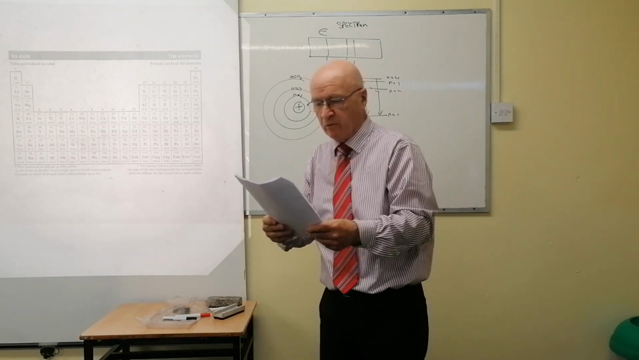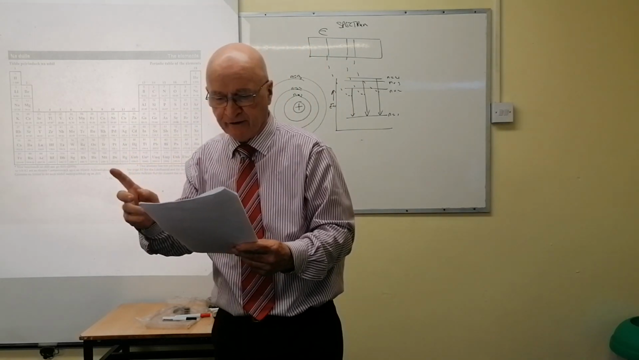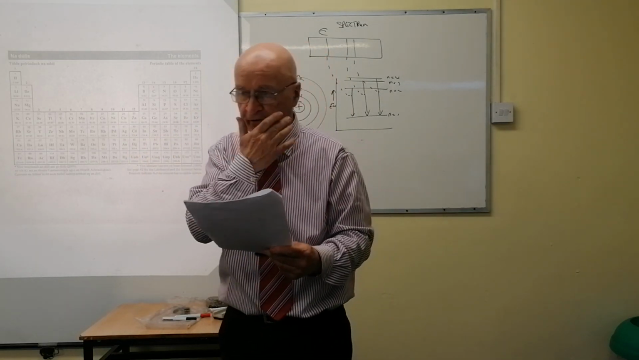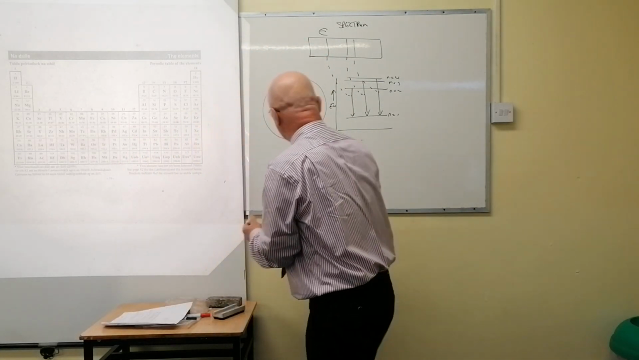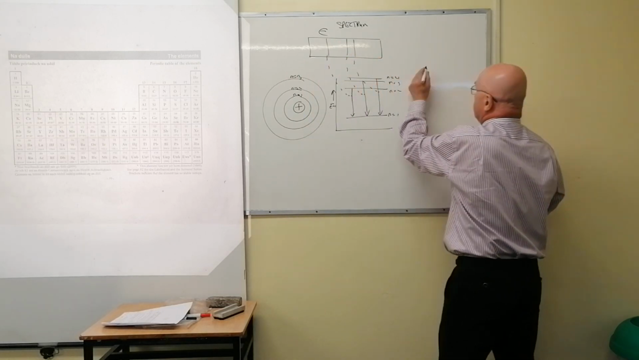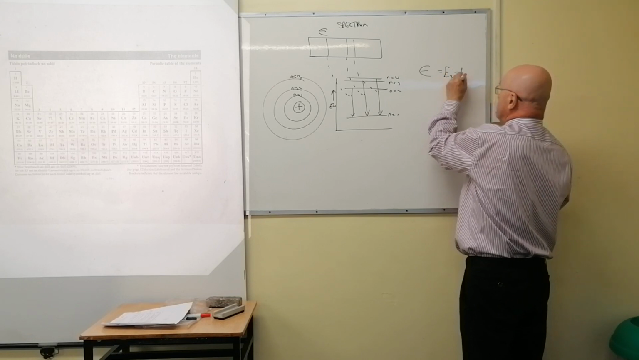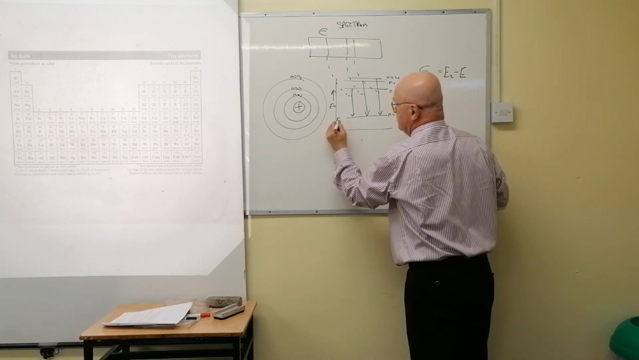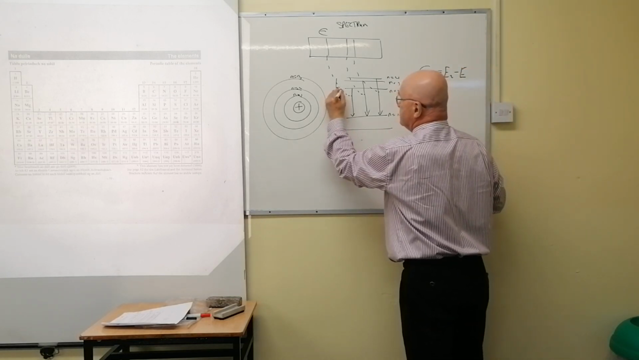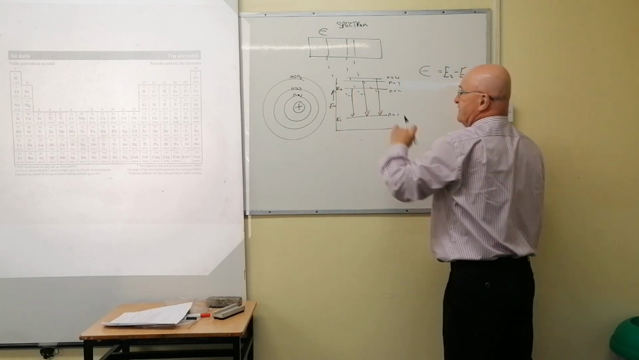But that's effectively what they want there. And I realize it's a limited question because a line emission spectrum is the result of that. And the one thing you'd have to say is the energy of one of those lines is epsilon, and it's equal to E2 minus E1, where that is E1 and that is E2. So E2 minus E1 is the size of the jump.